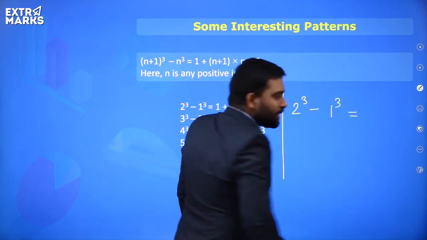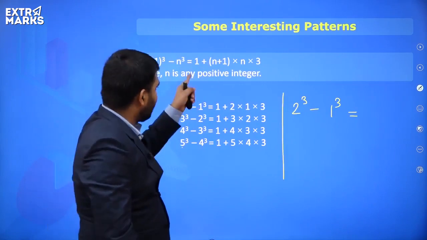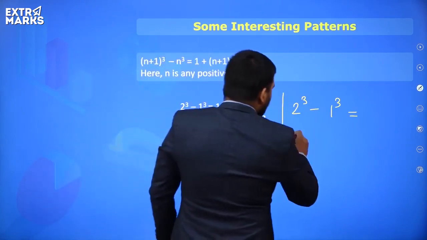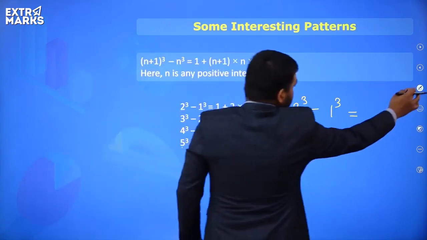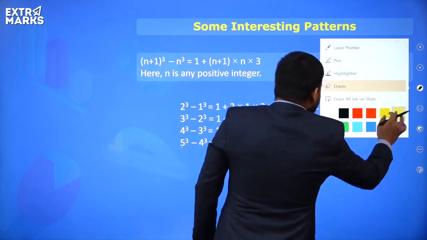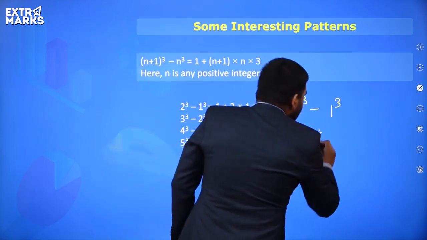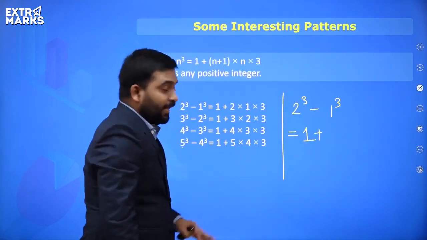So what is the answer, everyone? So the answer, there's a formula for that. The formula is 1 plus n into n plus 1. N is what?